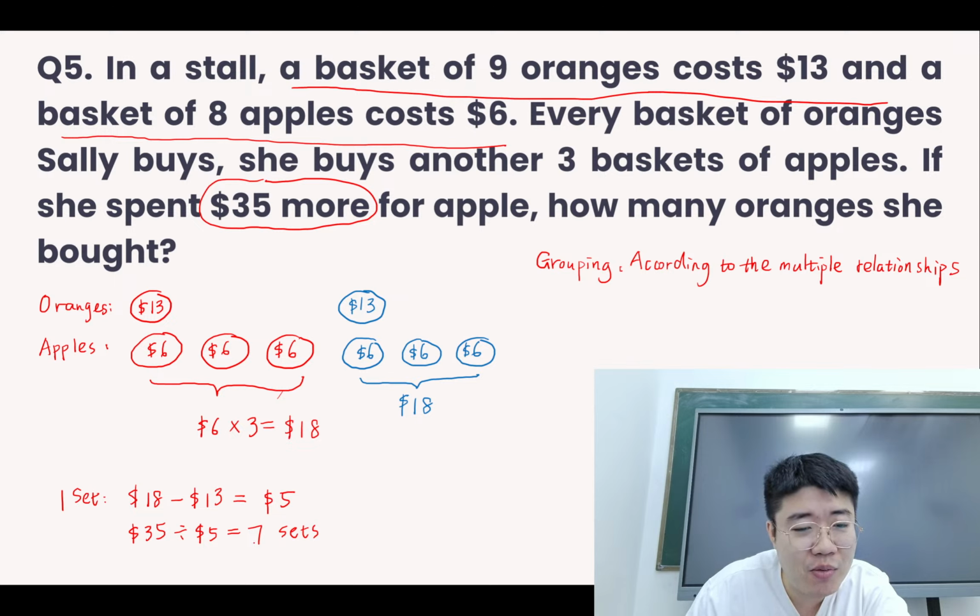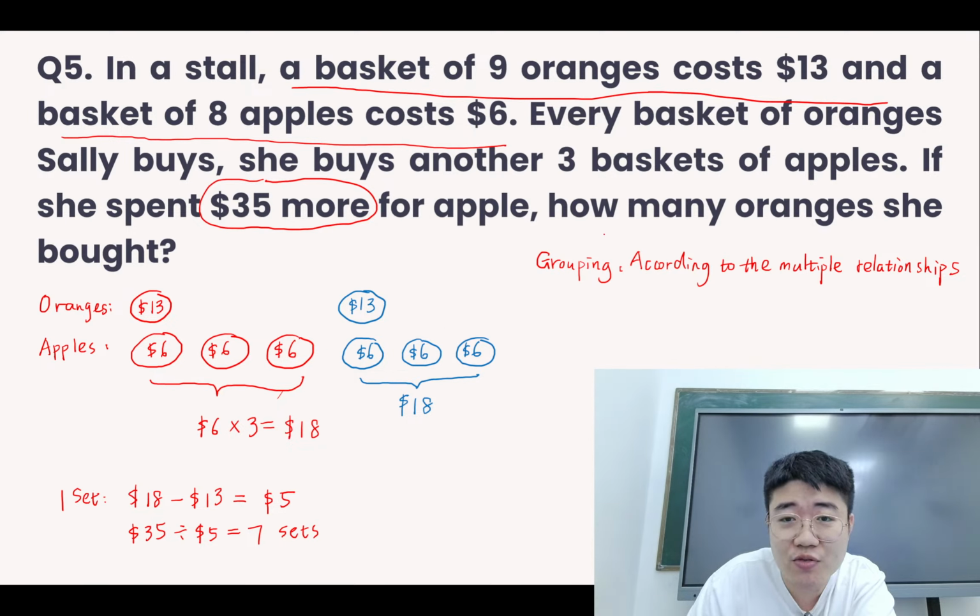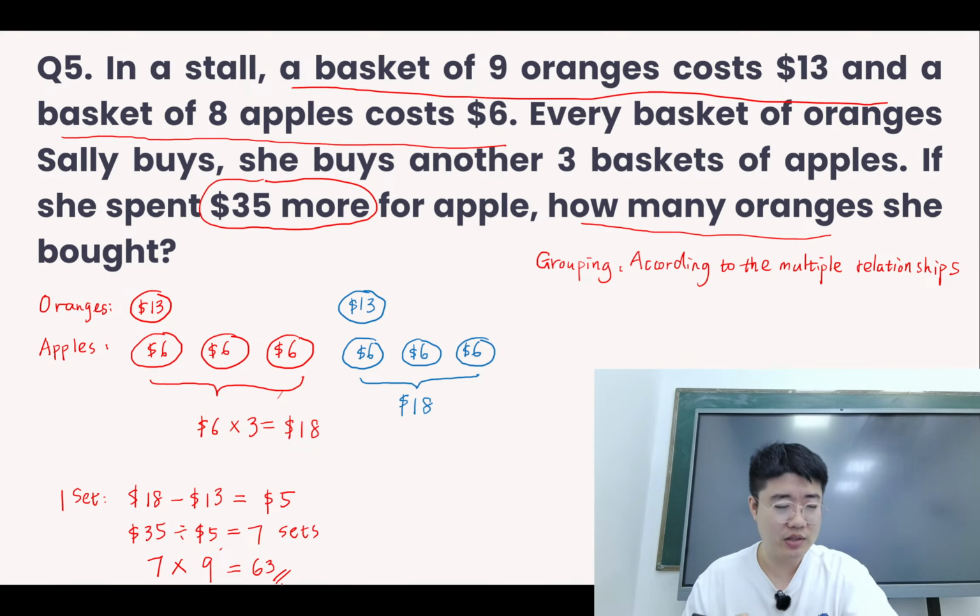So one of the common mistakes is that students might just do 7 times 13. Oh, we find the total amount of money spent for the oranges. That would be wrong, because here we are finding the number of oranges. So what we should do is use 7 times 9. One set is 9 oranges, so this is 63 oranges in total.